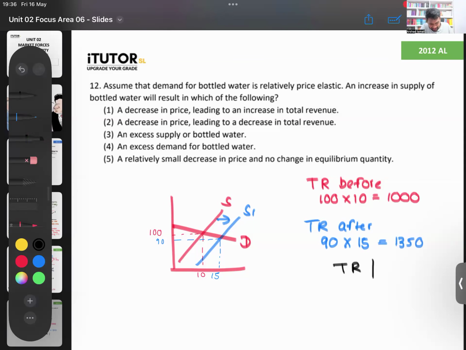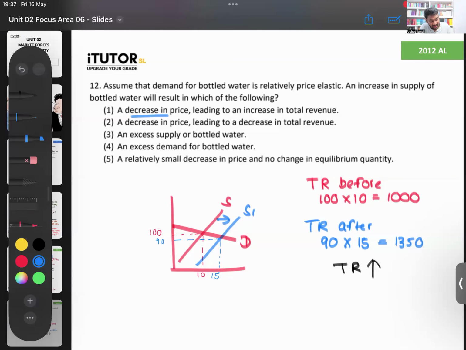So with that, we'll look at the answers and see which one could be our answer. First one is saying a decrease in the price. Is that correct? When supply increases, there will be a decrease in the price. Correct? 100 became 90. Good. Leading to an increase in total revenue. Is the total revenue increasing? That also is correct.